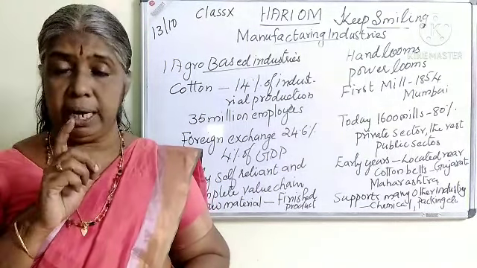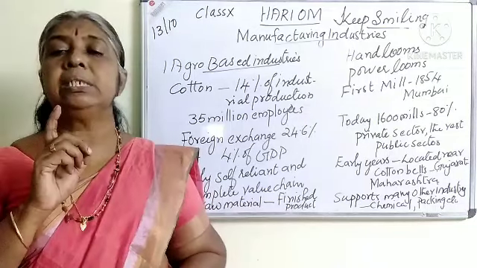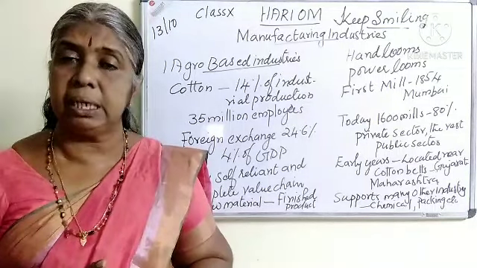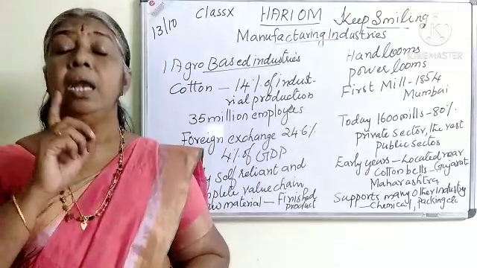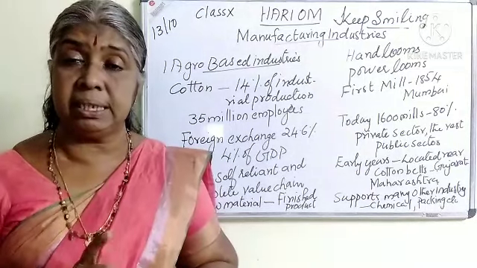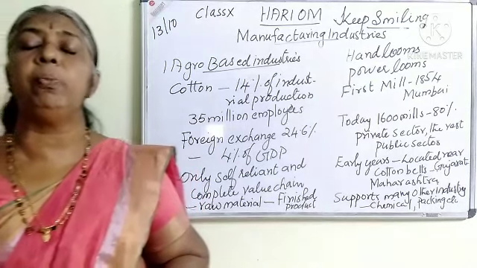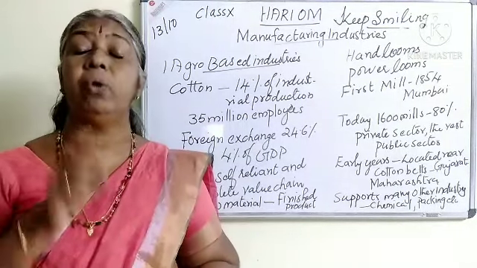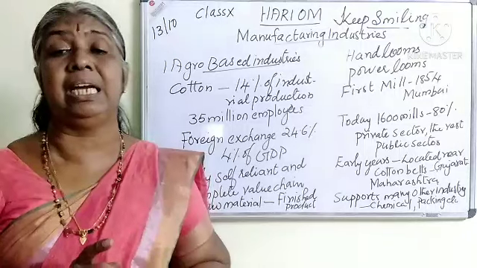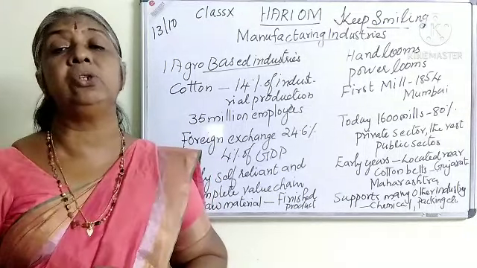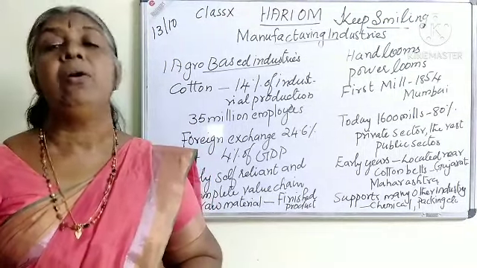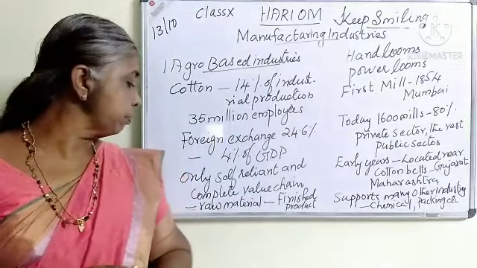It is based on the agricultural sector. It is contributing 14% of the industrial production, it is the largest employment generating sector after agriculture, and 24.6% of the foreign exchange is earned by this sector. That is, 4% of GDP is added by this foreign exchange.